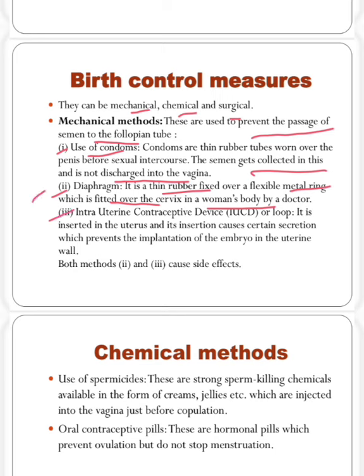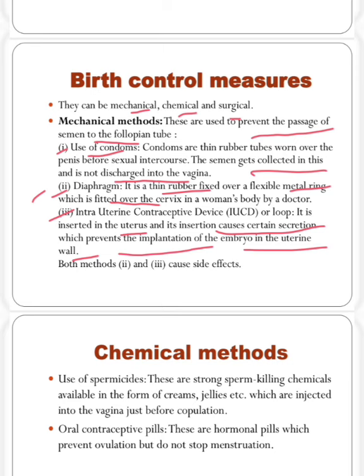The third one is the intrauterine contraceptive device or IUCD. So it is the intrauterine contraceptive device or loop. It is inserted in the uterus, and its insertion causes certain secretion which prevents the implantation of the embryo to the uterine wall. As I had told, the embryo will be formed after the fertilization inside the fallopian tube. So when the embryo will be produced, it will come to the uterus, and in the uterus it will be implanted.